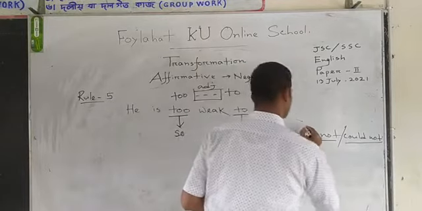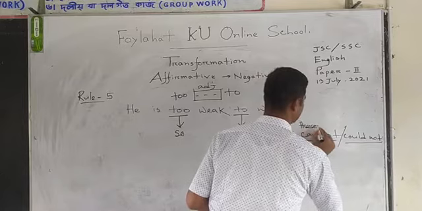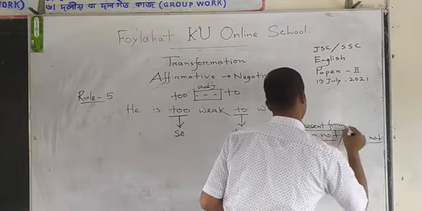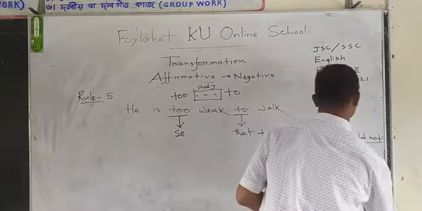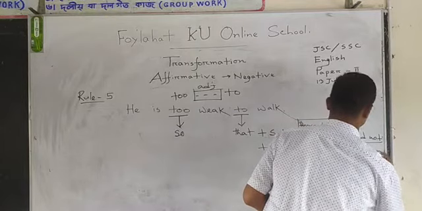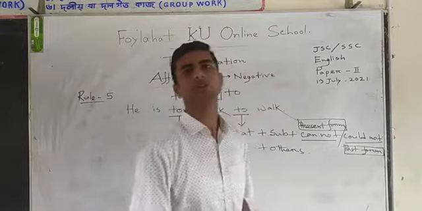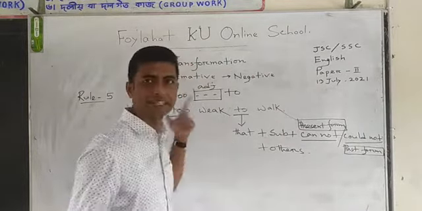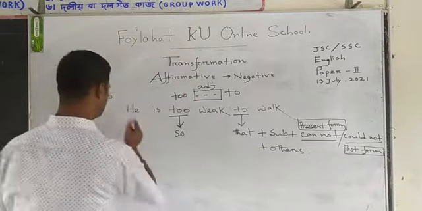Verb present form, P-R-E-S-E-N-T, present form. Present form, cannot, and when past form, then you have to use could not. Okay, let's make it negative. Now, what will we do?